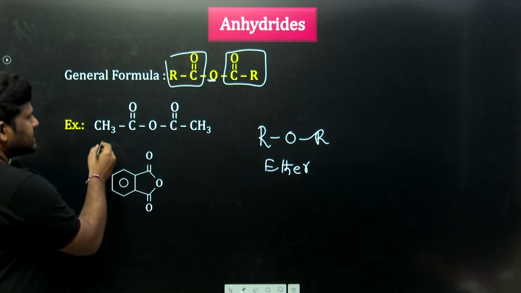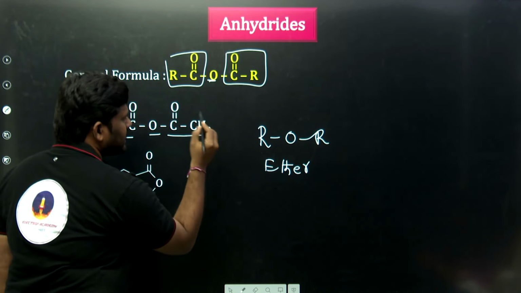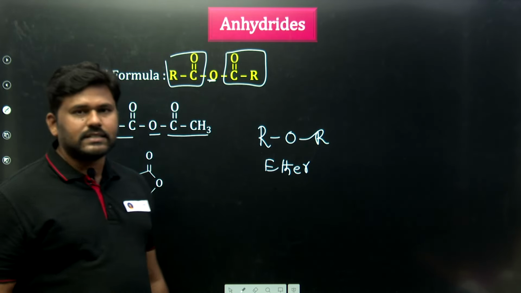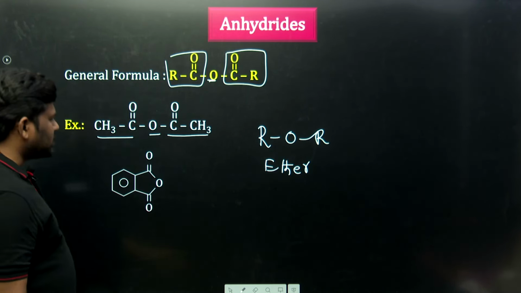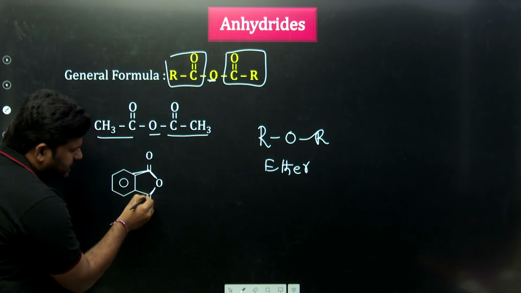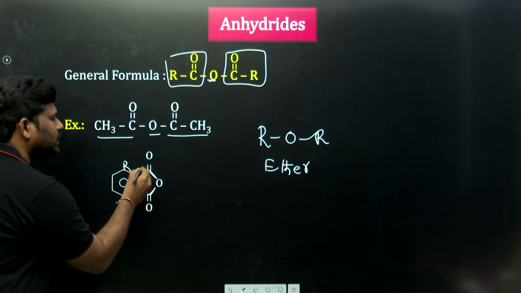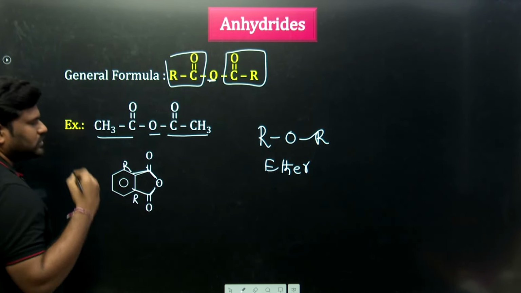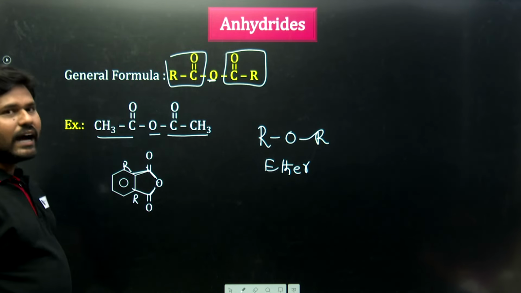For example, CH3 C double bond O, O, C double bond O CH3. This is called the anhydride. And one more thing, here also R C double bond O, O, C double bond O R, with R groups. So this is also known as the anhydride.